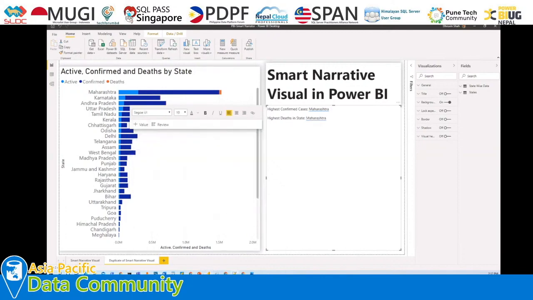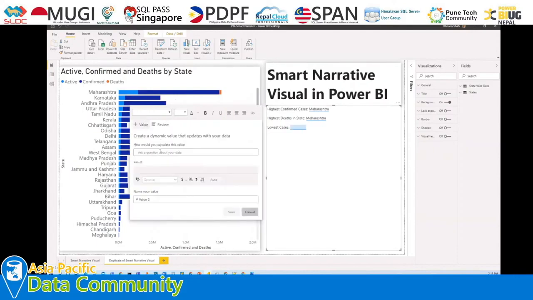Now in a similar way, let's search for the lowest cases. From here let's search for which state-wise data state has lowest confirmed cases.